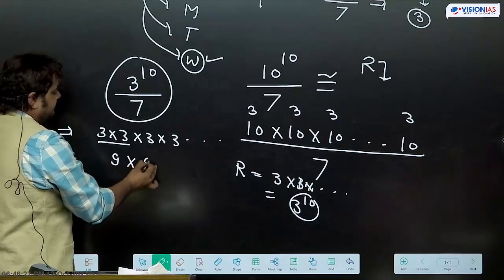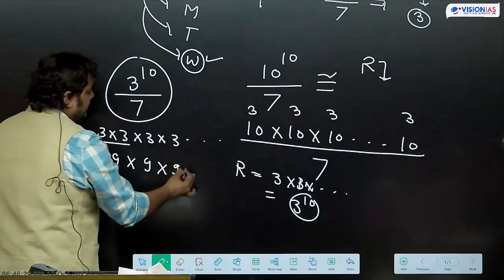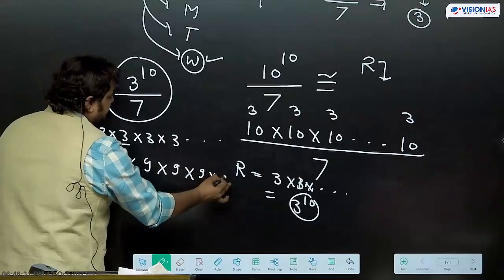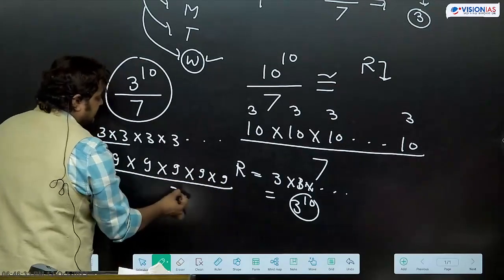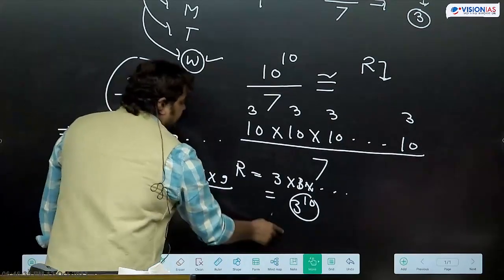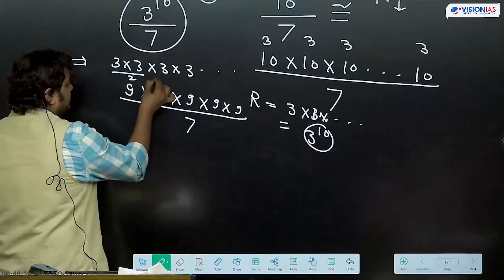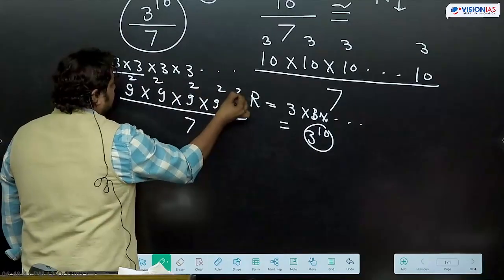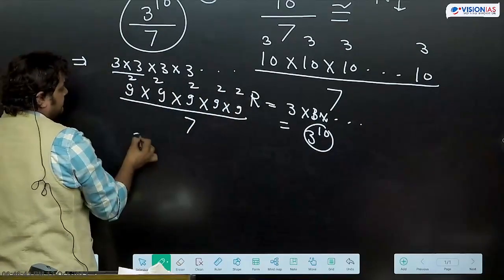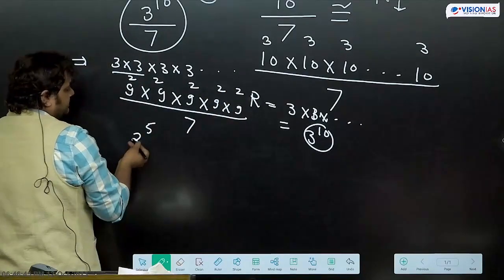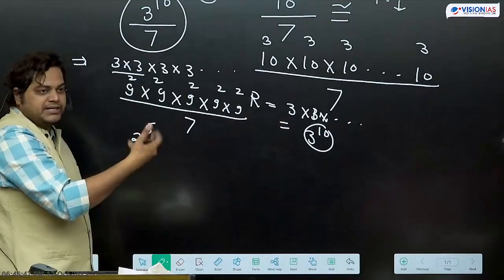So this will be coming this way. 9 into 9 into 9. How many times? 5 times. इसको 7 से divide किया. What remainder we are getting? 2, 2, 2, 2, 2. So what remainder? 2 के power 5. But 2 के power 5 is more than 7.